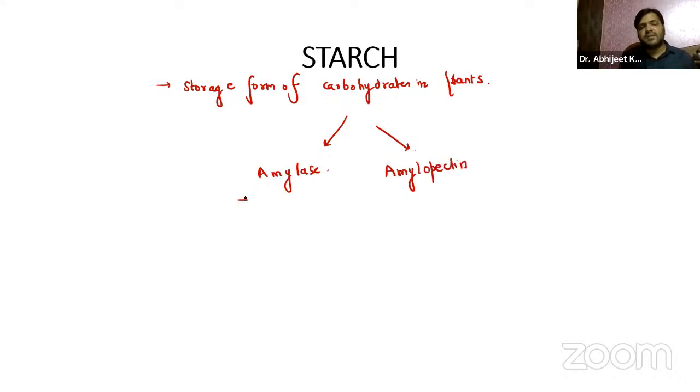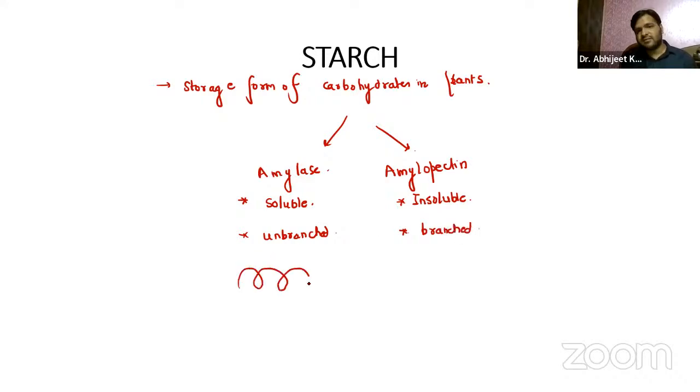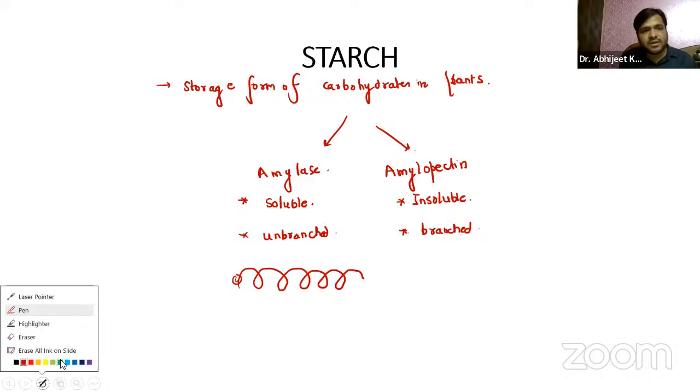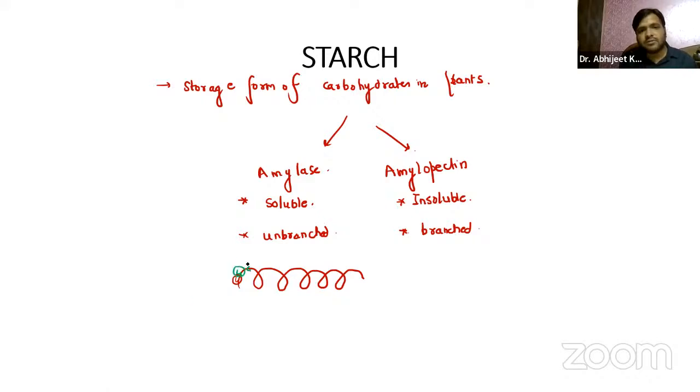Amylopectin. So the amylose one, guys, is soluble in water, whereas the amylopectin is insoluble in water, right? The amylose is unbranched. The amylopectin is branched, right? So amylose is just like this. It is an unbranched structure. So yes, all the glucose units are arranged like this only. Let me just try to draw it.